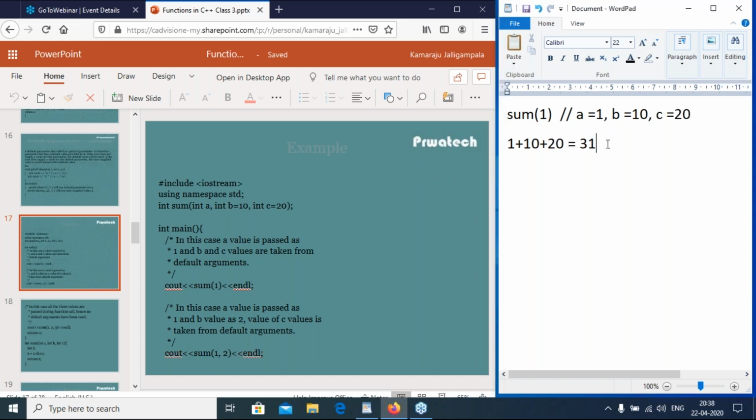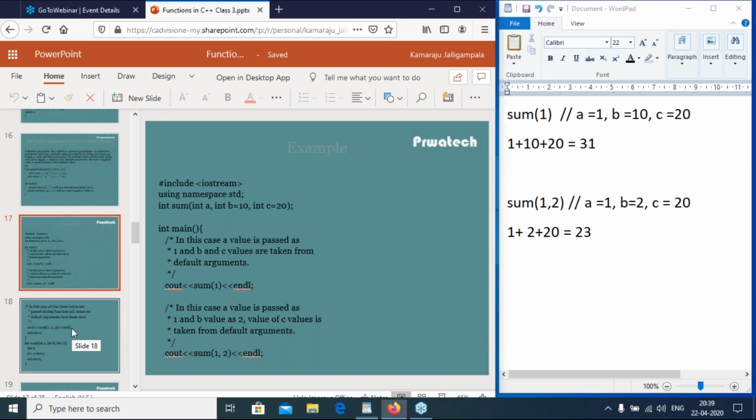Next, sum of 1 comma 2. Now a value is 1, b value is 2, and c takes the default value, which is 20. So 1 plus 2 plus 20, 23 will be displayed on the console window.